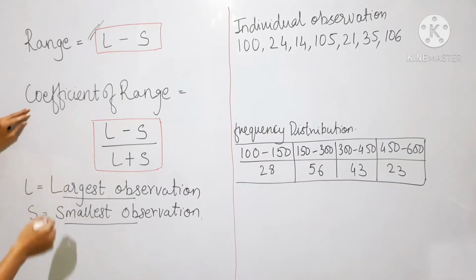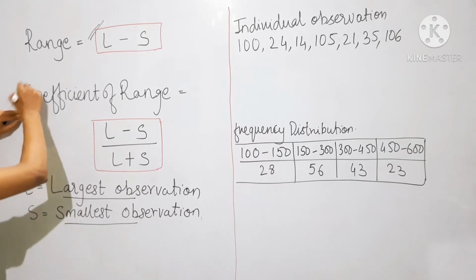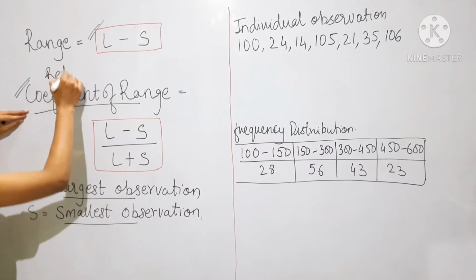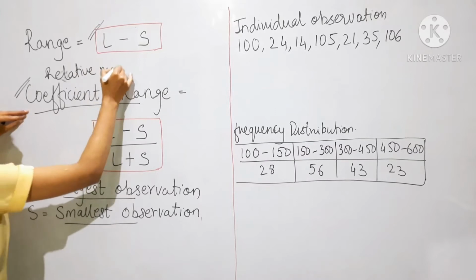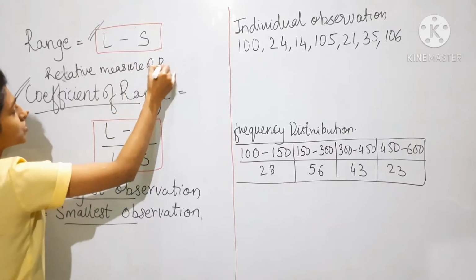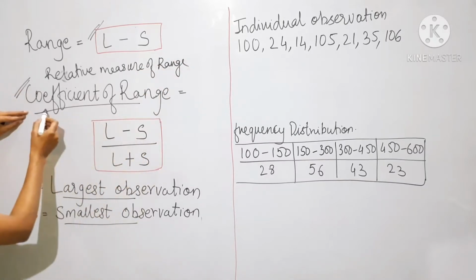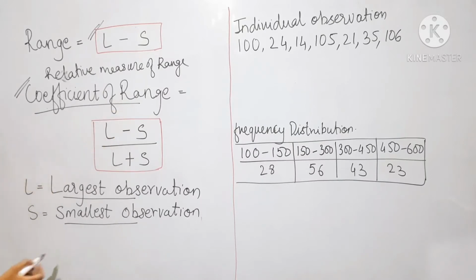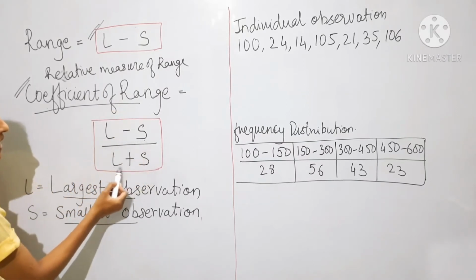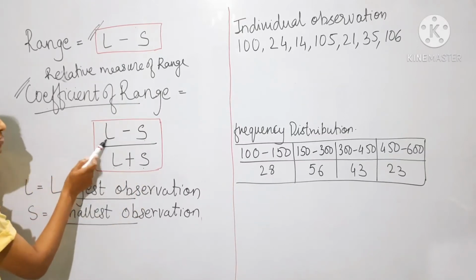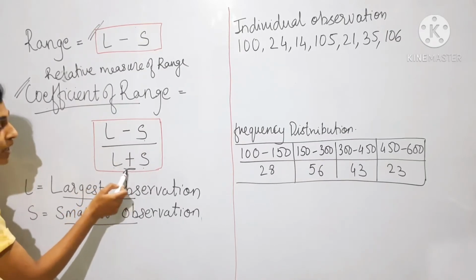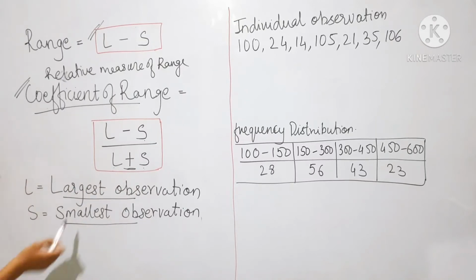Next, after range, the relative measure of range is called coefficient of range. The coefficient of range formula is L minus S divided by L plus S. That is, largest observation minus smallest observation divided by largest observation plus smallest observation. We are going to use both these formulas.